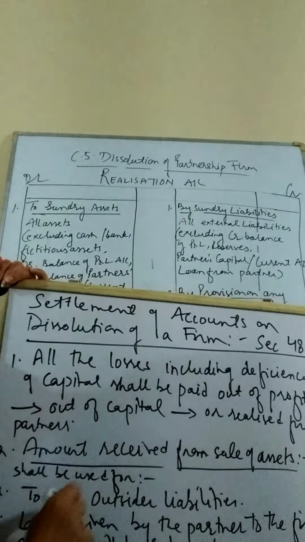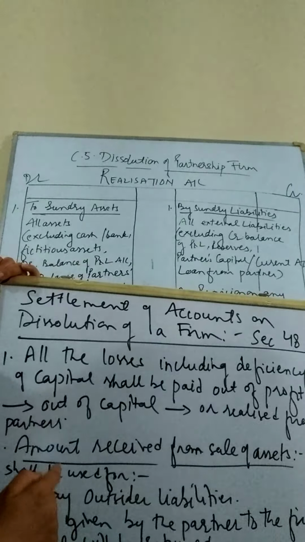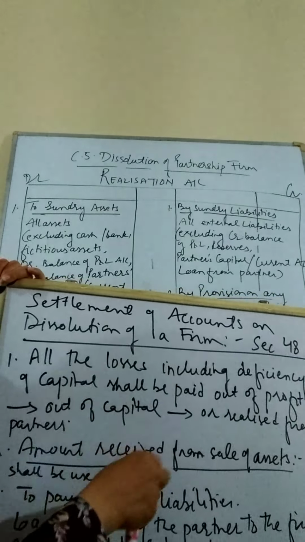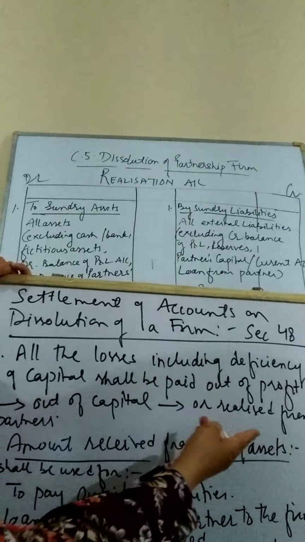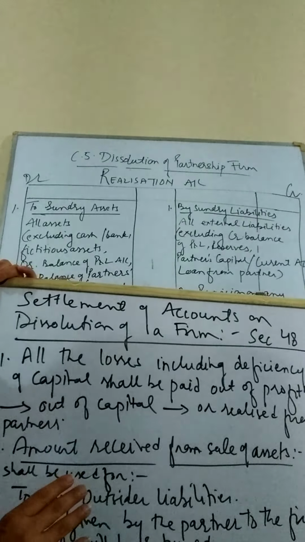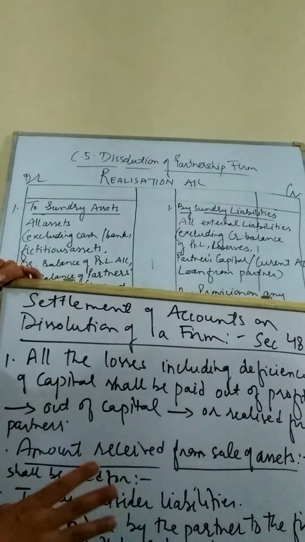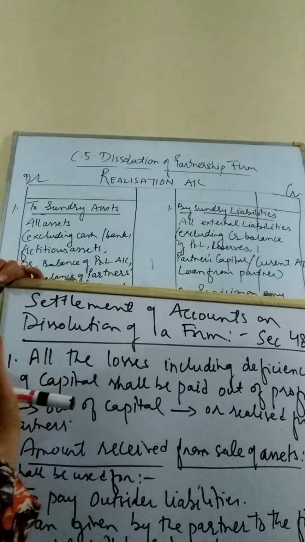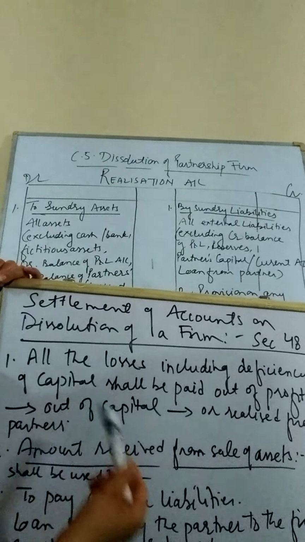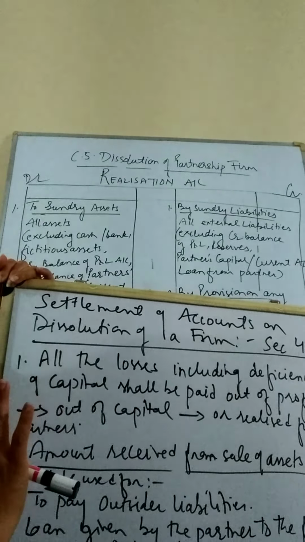If the profits are not available, then these losses which we have incurred in the firm will be paid out of capital, will be charged from the capital of the partners. If the capital is also not sufficient, then we will charge the personal property of the partners. It means the first thing while doing the dissolution is to settle the losses, or settle the deficiency in capital. So this is the first step, that losses have to be settled out of profits or out of capital or charged from the personal property of the partners.